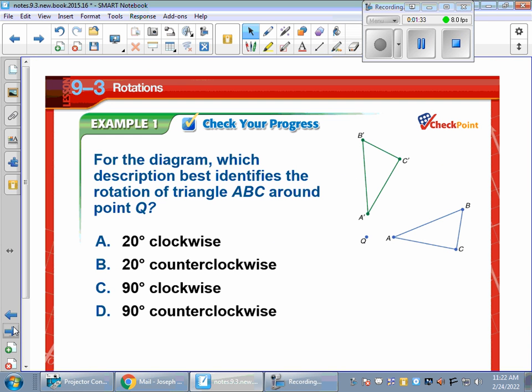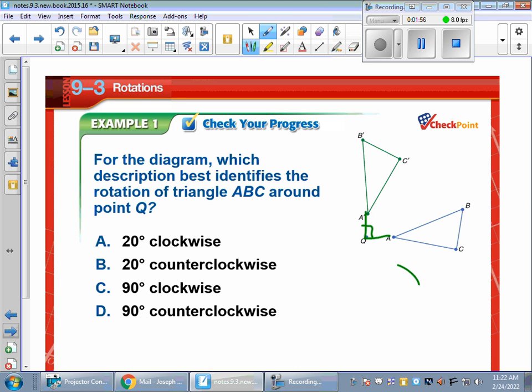So this example right here is going to be a little bit challenging unless you have a protractor to do a measure, which I'm assuming you don't. But if you take a look and see where we're at and just guess, they say for the diagram, which description identifies the rotation of the triangle? So start with point A. If I go from point A through that to here, that's a 90-degree angle.